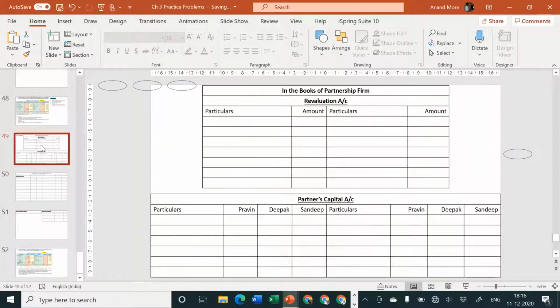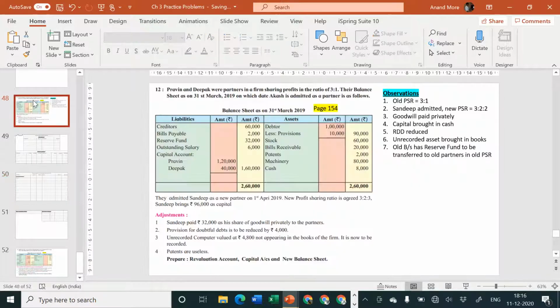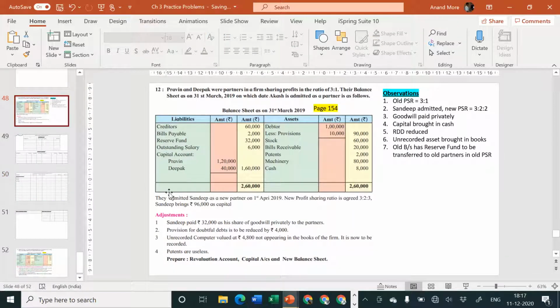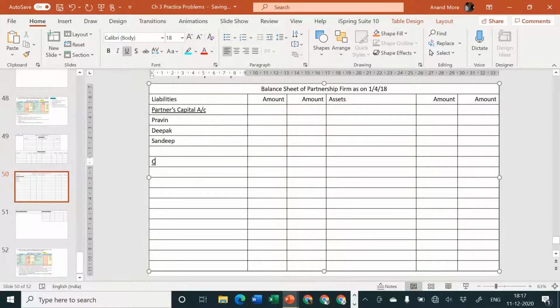Partners capital account. What are the names of the partners? Praveen, Deepak and Sandeep. Is it Praveen or Praveen? Double E or I? Okay, not double E, I. Praveen, Deepak and Sandeep. Again for Sandeep, again they have considered double E. Yes, okay, good. And next I'll consider creditors, rupees 60,000. Partners capital, when the amount will be available at that time I'll write the amount. I have just kept a place for them.